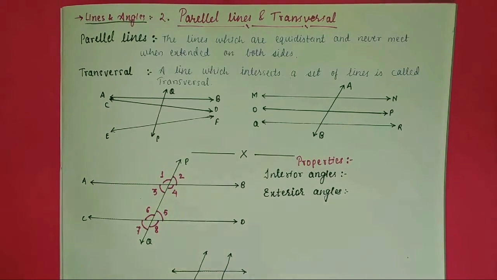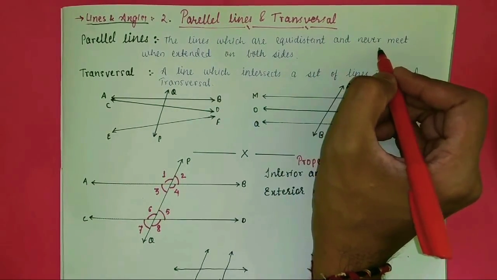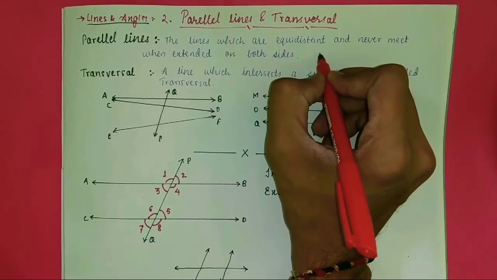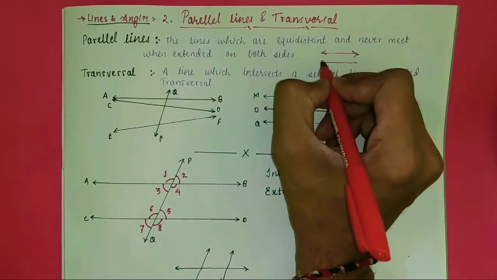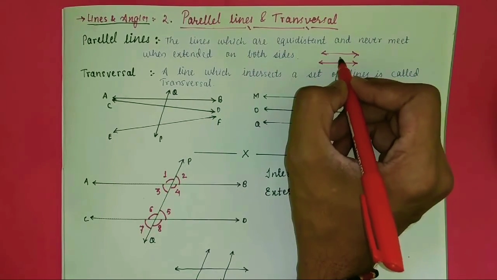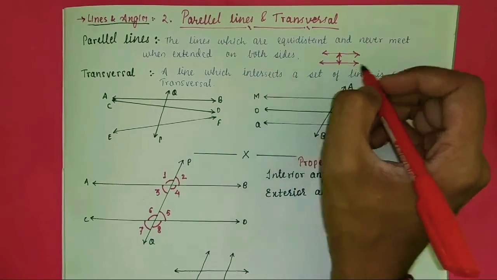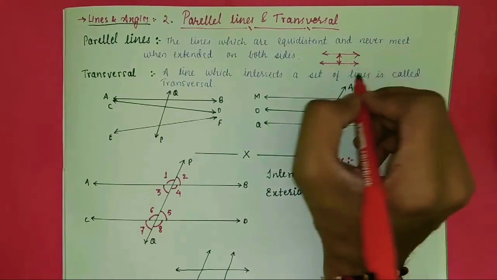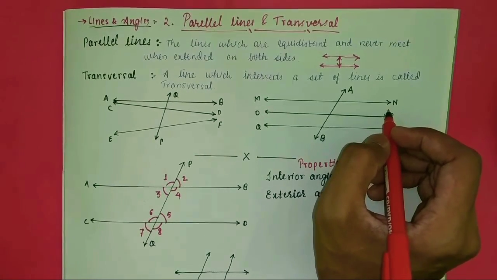Parallel lines are lines which are equidistant and never meet when extended on both sides. Equidistant means the distance between them is equal at all points. When extended on this side and this side, they remain equidistant, meaning the distance between these two lines remains constant, never changing. And they never meet when extended on either side. Okay, we have studied parallel lines.